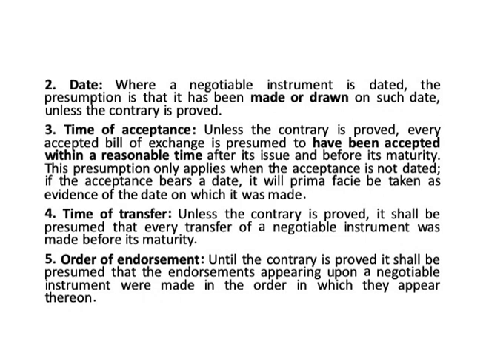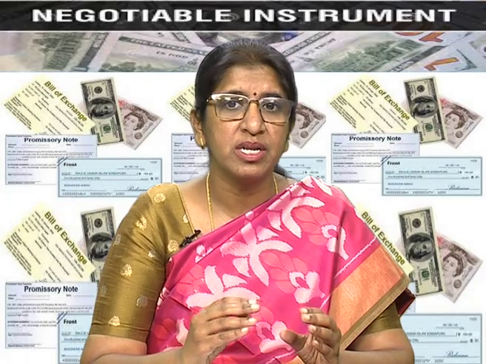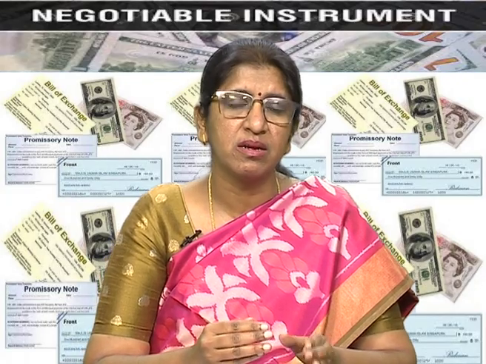Coming to the fourth presumption, that is time of transfer. Unless the contrary is proved, it shall be presumed that every transfer of a negotiable instrument was made before its maturity. So, it need not be proved again that the instrument was transferred before the maturity.